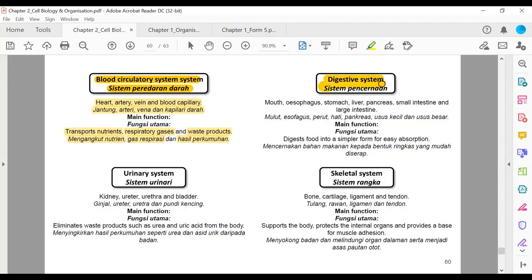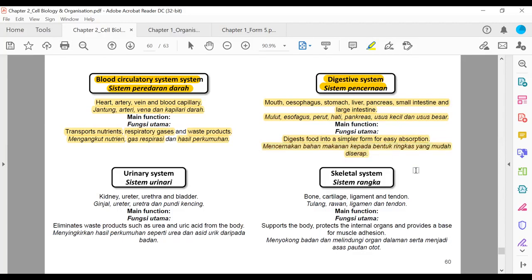Digestive system, sistem pencernaan. So we are going to learn this di chapter 9, which is quite a very big chapter. Chapter 9 is very big actually. Digestive system. What are the organs? Mouth, esophagus, stomach, liver, pancreas, small intestine, and large intestine. Mulut, esophagus, perut, hati, pancreas, usus kecil, dan usus besar. These are the organs involved. Function. Digest food into simpler form for easy absorption. Mencernakan bahan makanan kepada bentuk ringkas yang mudah diserap.